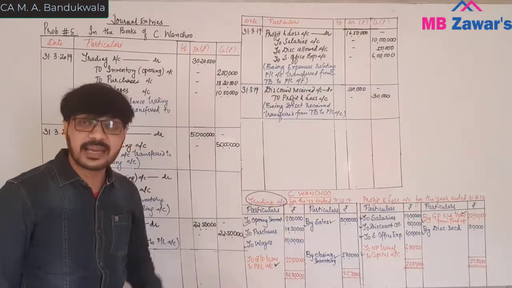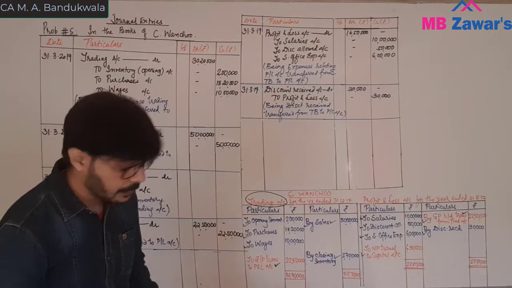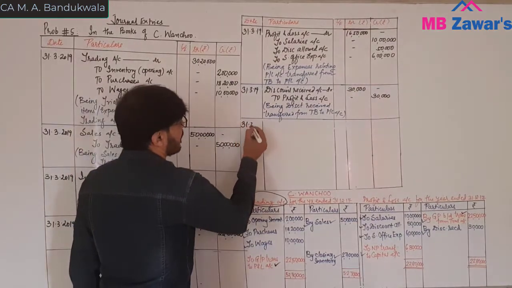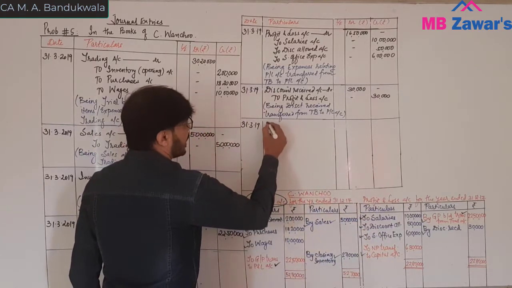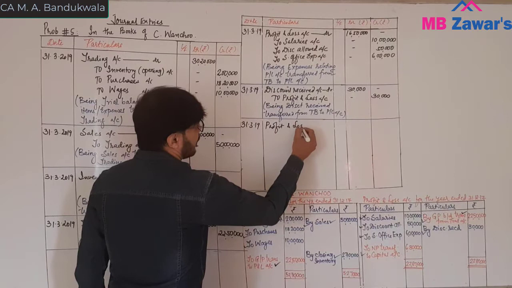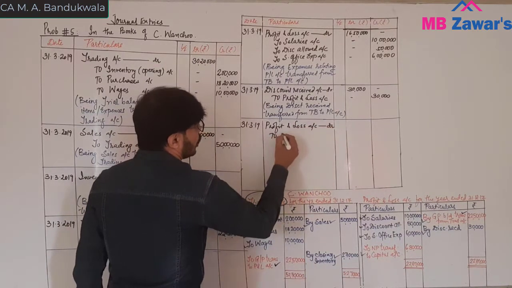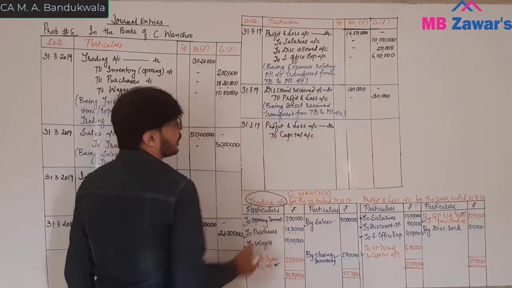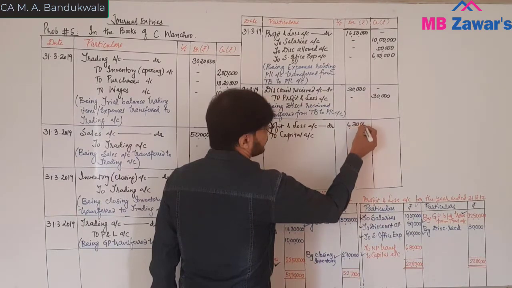P&L के डेबिट साइड आप कैपिटल लिख रहे हो, तो एंट्री आपकी क्या आएंगी? सिंपल एंट्री. 31st March 19. Profit and loss account debit, capital account credit. Profit and loss account debit to capital account. What is the profit? 6,30,000.